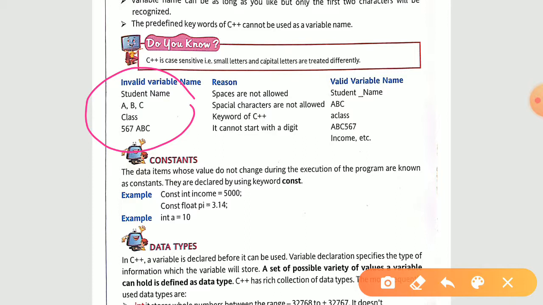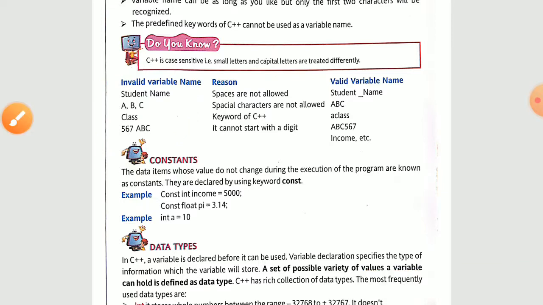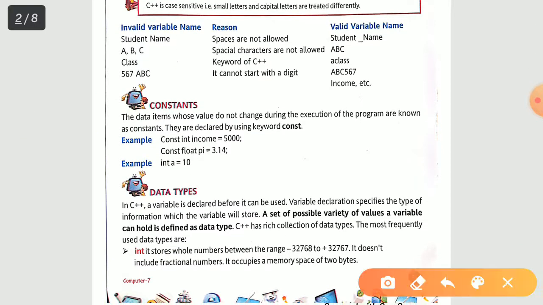Now coming towards the second topic, that is constants. In variables, we have studied that we are storing one value, and throughout the execution of the program, we can change the value. In constant, we cannot change that value. If you are storing one value, it is fixed. Throughout the execution of the program, you cannot change the value of that part.